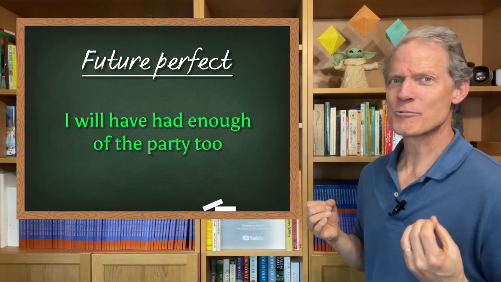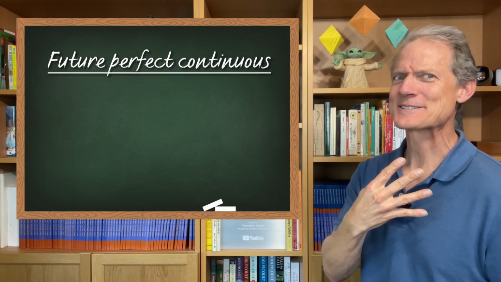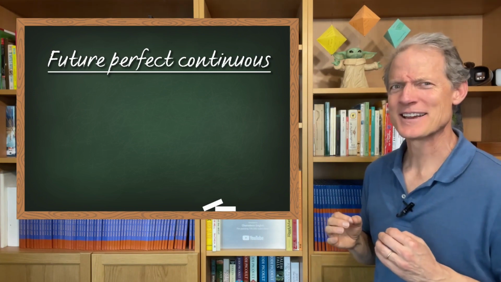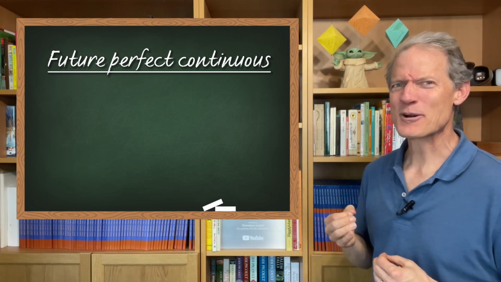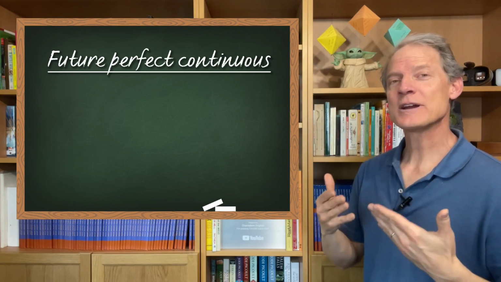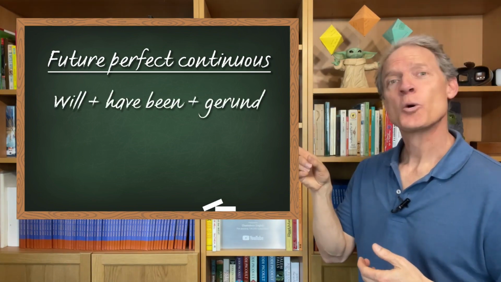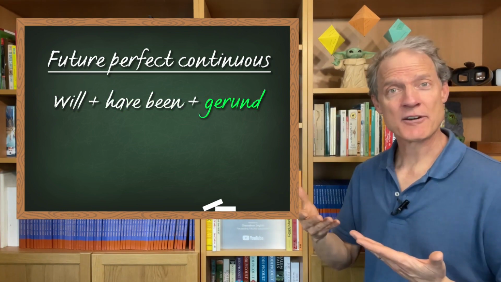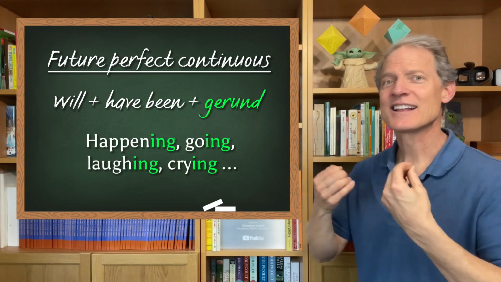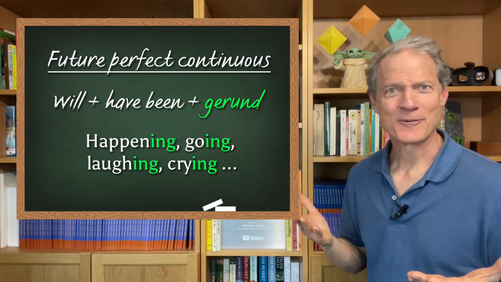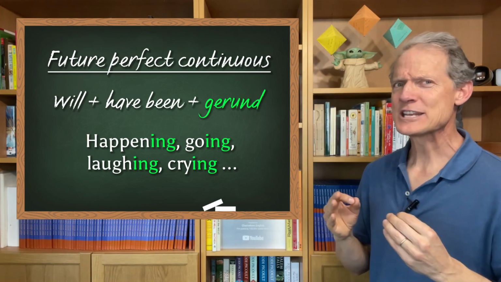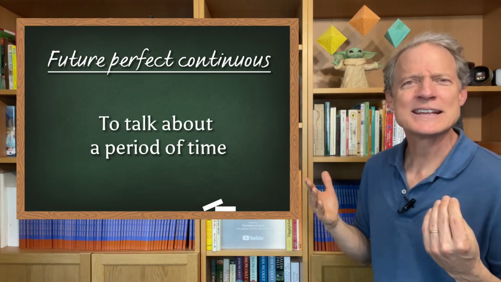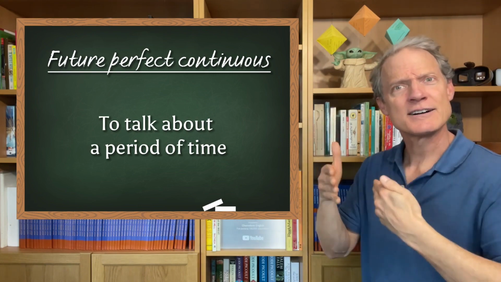Okay, well now we are ready for the fourth future tense. This fourth tense is called the future perfect continuous, and it's very similar to the future perfect. Let's first look at how it's created. So it starts with will plus have been plus the gerund. Happening, going, laughing, crying, whatever. Okay? And we usually use this to talk about a period of time. 2 hours, 10 minutes, 100 years, a period of time.